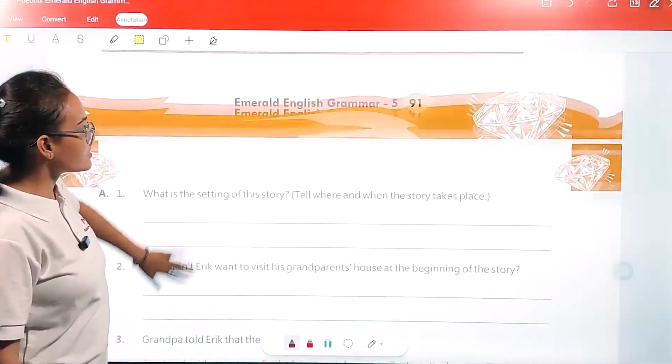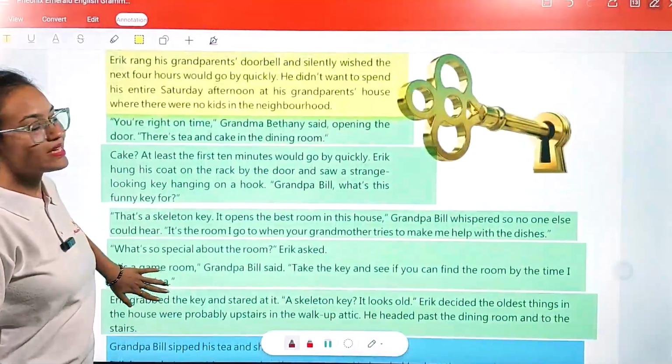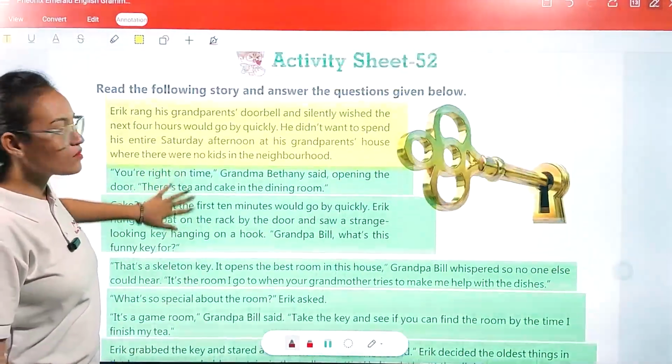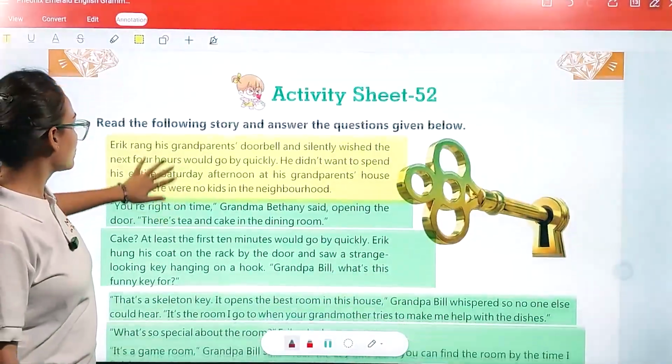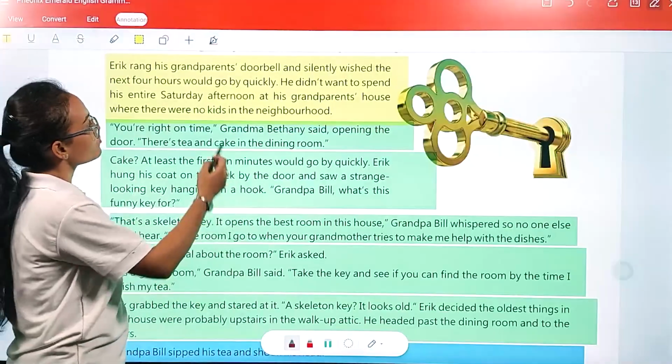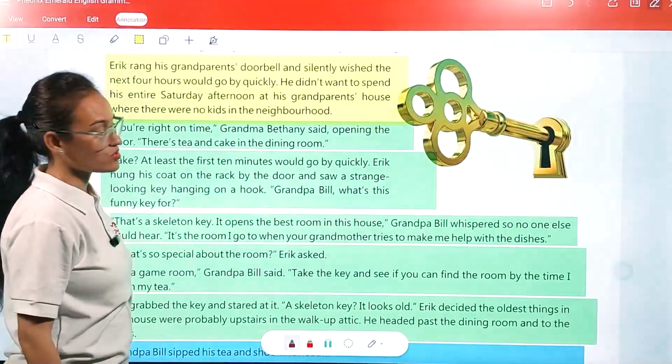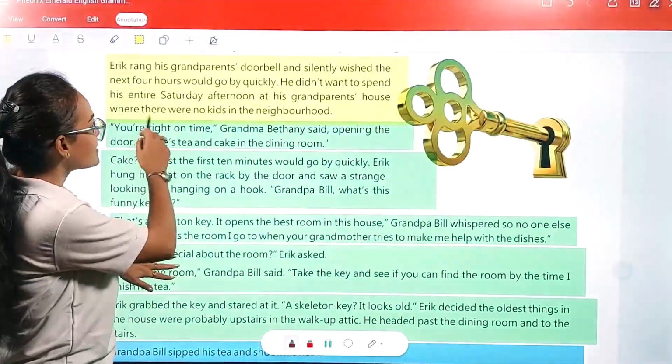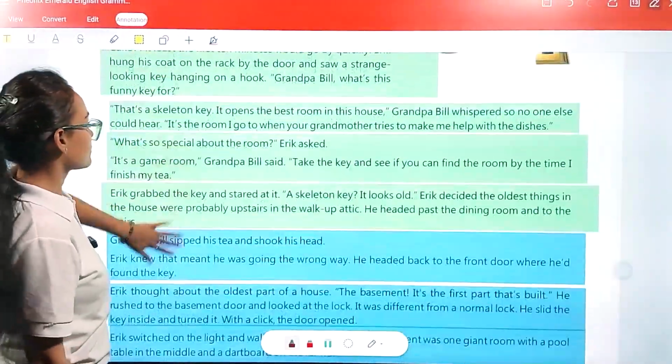So this story starts when Eric comes to his grandparents' house. This story starts at the grandparents' house on Saturday afternoon.